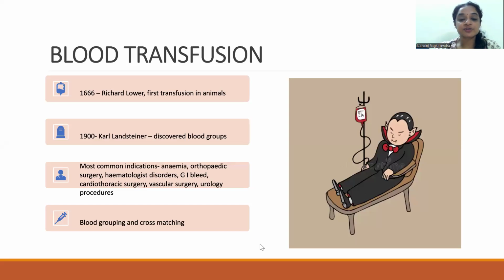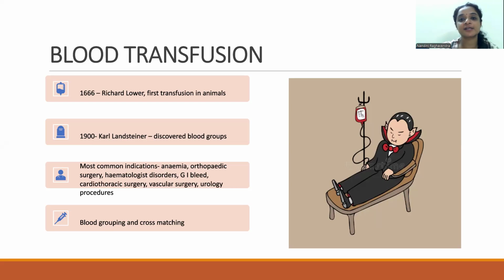We come across blood transfusion quite commonly in our practice. It's quite interesting to note that it was as early as in 1666 that Richard Lower first transfused blood in animals. But it was only in the 1900s that blood groups were discovered by Karl Landsteiner. Some of the most common indications where we are using blood transfusion are in cases of anemia, in hematological disorders, various surgical procedures such as orthopedic surgeries and cardiothoracic surgeries, vascular surgeries, urological procedures, and GI bleeds.